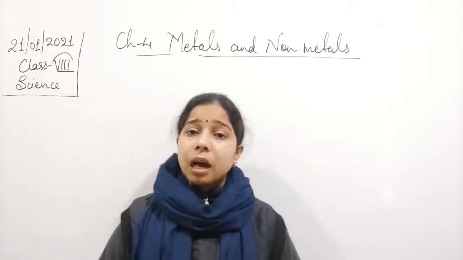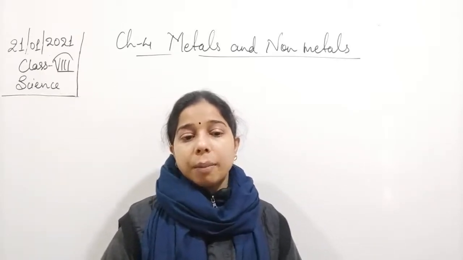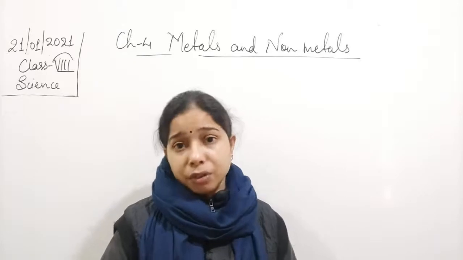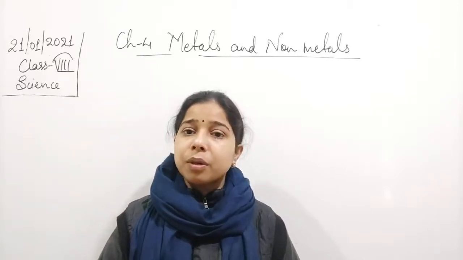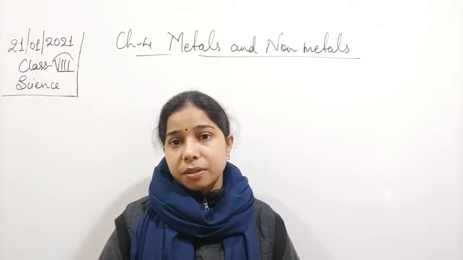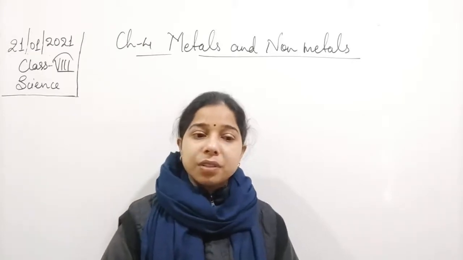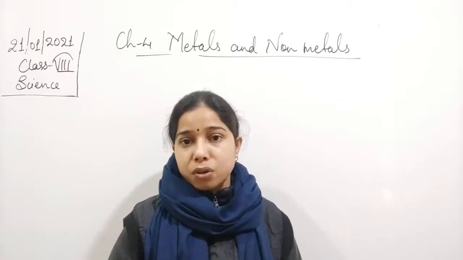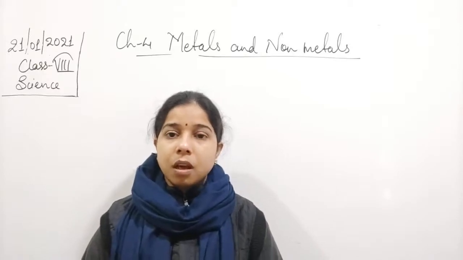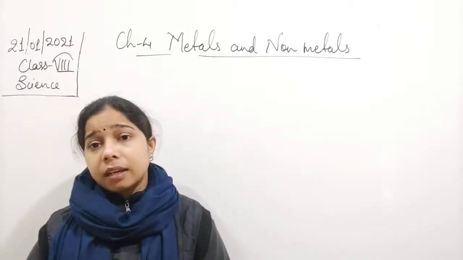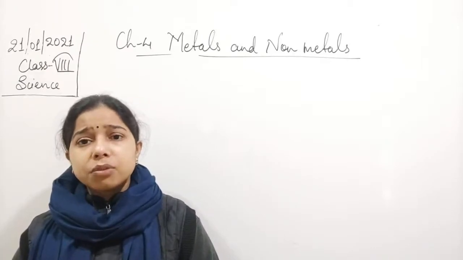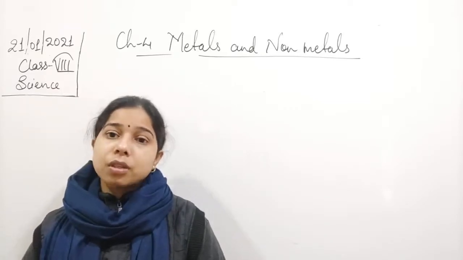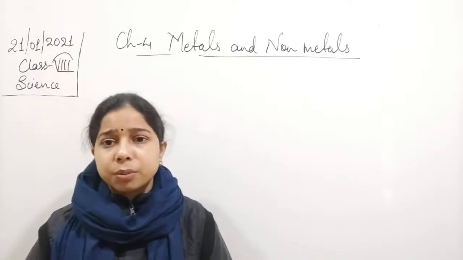Students, if we talk about the reaction with oxygen, what will happen if a metal reacts with oxygen, or what kind of product is formed when a non-metal reacts? We have seen that metals generally react with oxygen to form metal oxide. This metal oxide is basic in nature. How do we know it is basic? When this metal oxide reacts with water, it forms a base, that is, metal hydroxide.